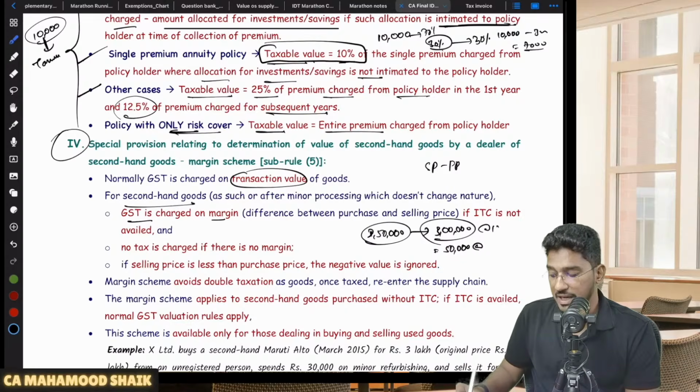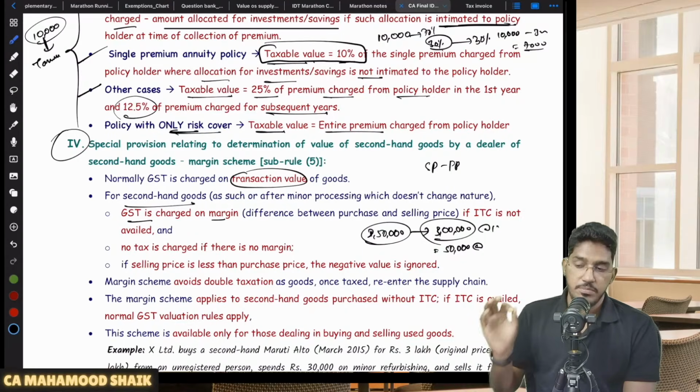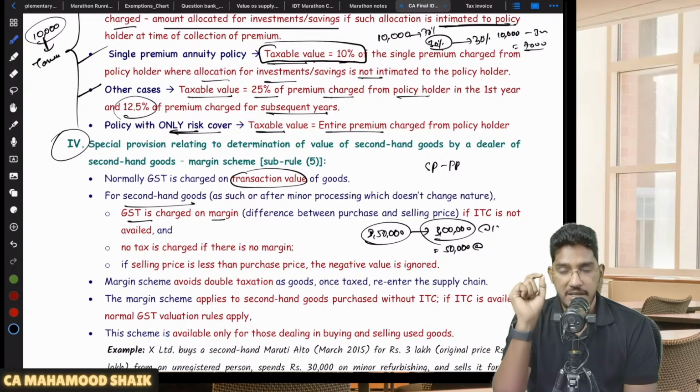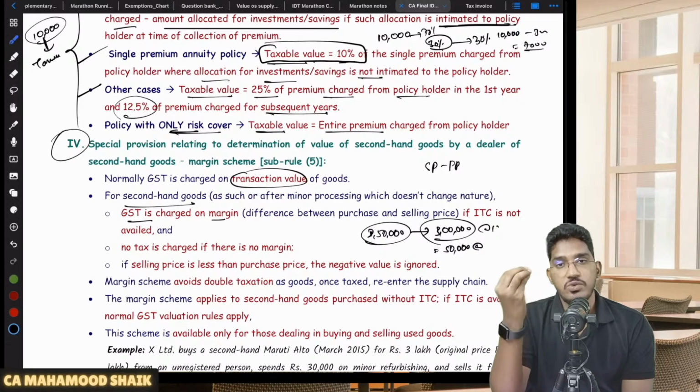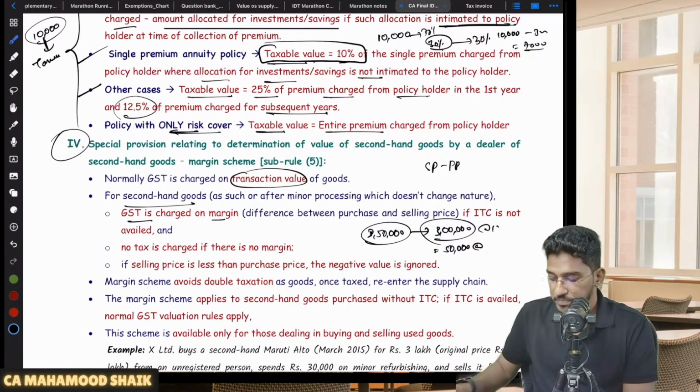provided you are taking it with a condition that you should not avail ITC on your purchases. What is the condition? You should not be availing ITC on your purchases. If you give up your right to claim ITC on your purchases, we will give you one margin option. So what is that margin option? GST will be charged only on margin. Sir, what is margin? The difference between purchase and selling price, provided ITC is not availed.